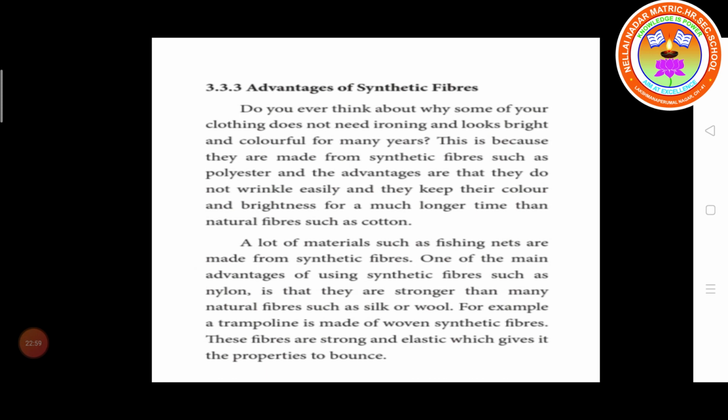That's why we can jump. This kind of fiber is strong and elastic in nature. So when we are jumping on the trampoline, due to the elastic nature, we keep jumping continuously on this trampoline.